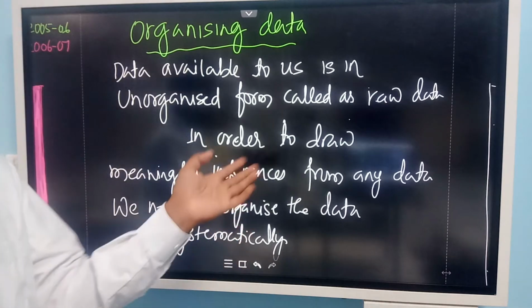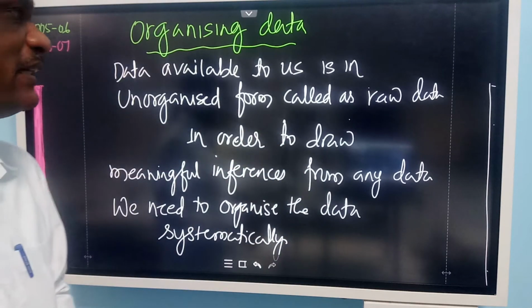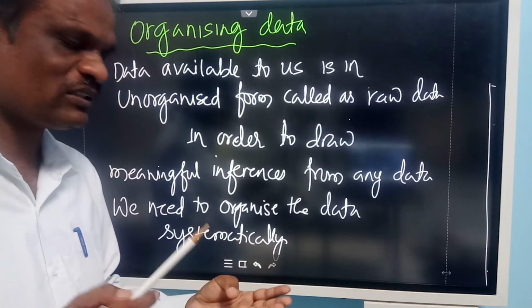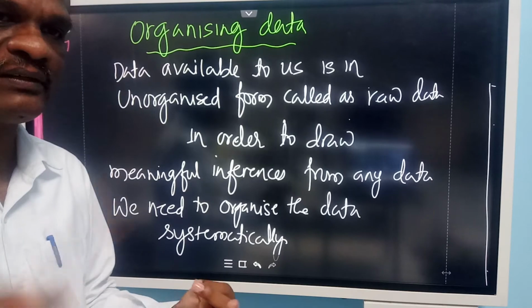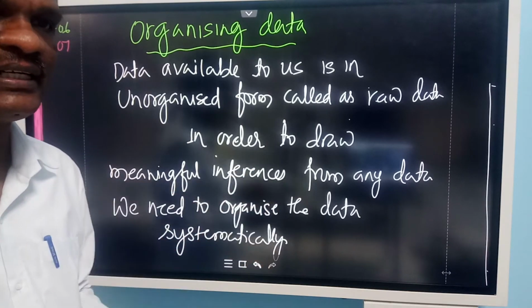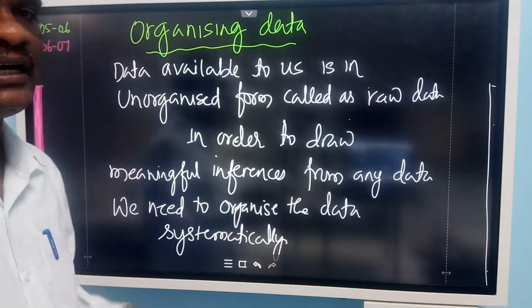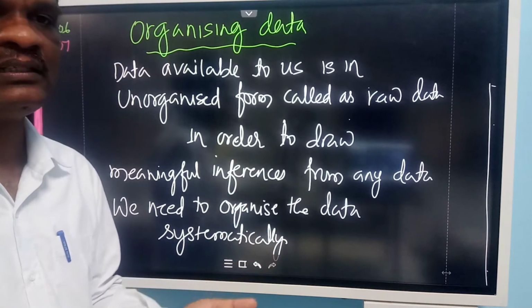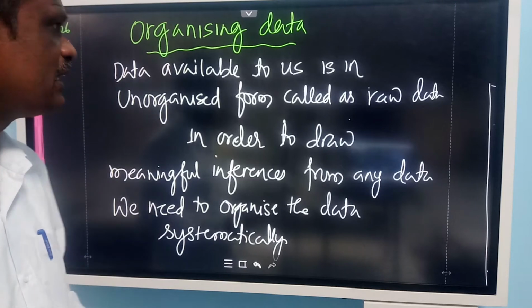Then you enter it in a table. Whatever you collect is only raw data. Whatever you directly collect, such as runs scored by Sachin, Rahul Dravid, Dhoni, is collected data. So that is called raw data. Or marks obtained by class 8 students, which I keep entering in the register, is called raw data.